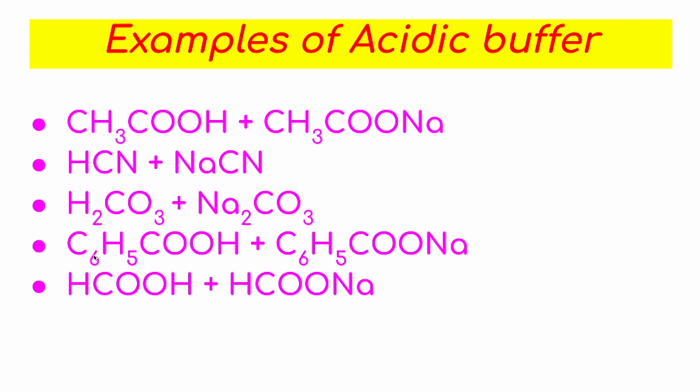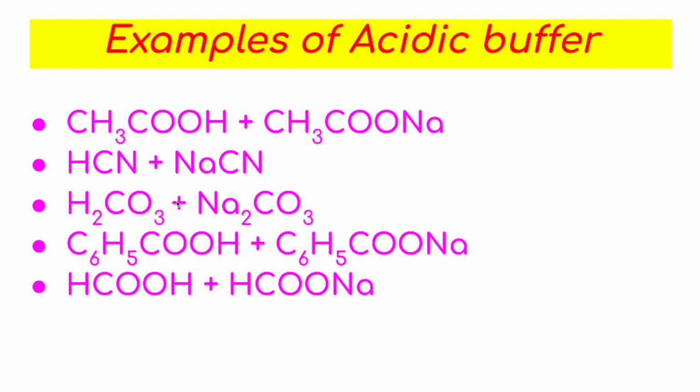this is also an example of acidic buffer. Like this, H2CO3, carbonic acid, this is a weak acid, its salt with NaOH is Na2CO3. So the mixture of H2CO3 plus Na2CO3 works as acidic buffer. Like this, from this weak acid you can make another example.